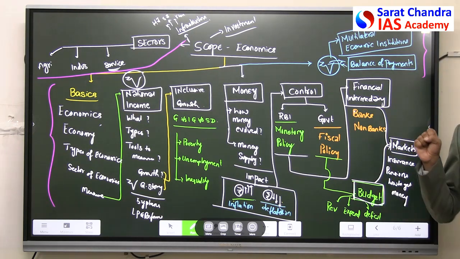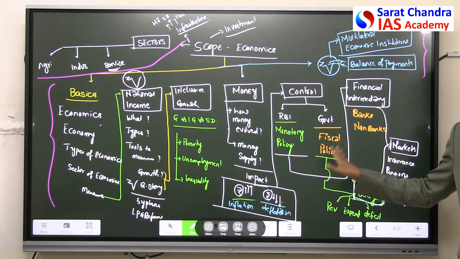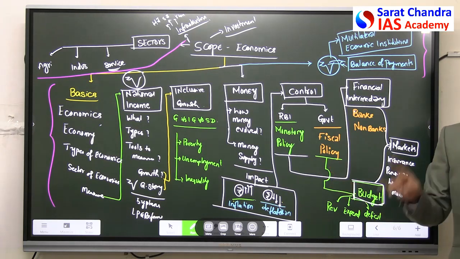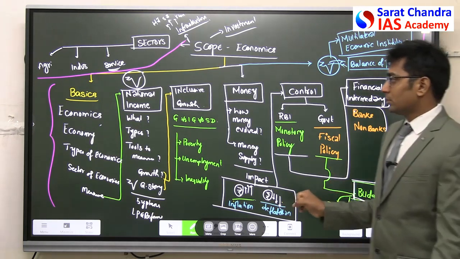Like this, at the beginning of every topic I'll give a flow chart. So you have to write in the similar format in the landscape mode. Now after this,